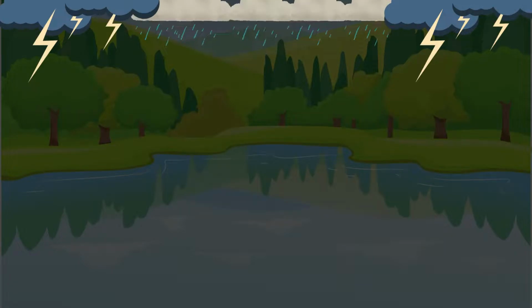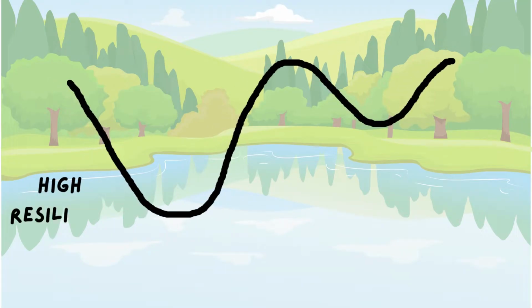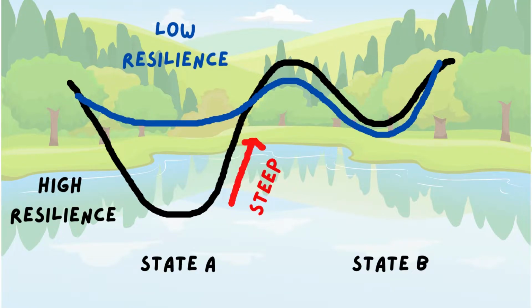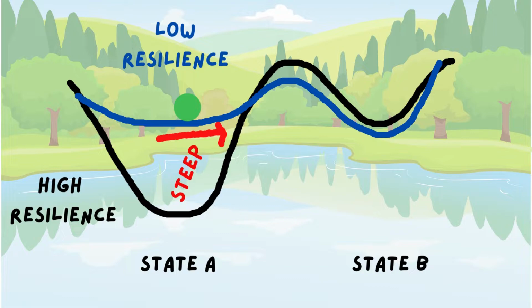For example, here we have two ecosystems, one with high resilience and another with low resilience. If an ecosystem is highly resilient, the slope in the ecosystem is steep. It will stand high perturbation, and the return from perturbation is also high. But if the resilience is low, the slope is not steep. In fact, it's almost flat. Therefore, it will take a longer time to recover from perturbation, and a little perturbation may affect it easily.